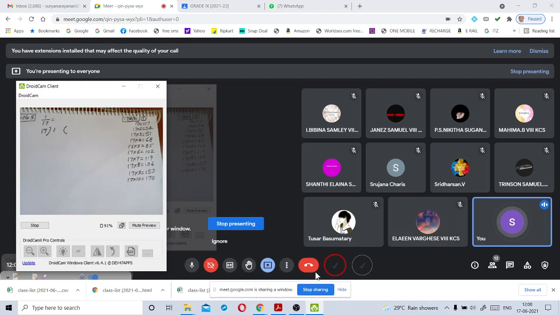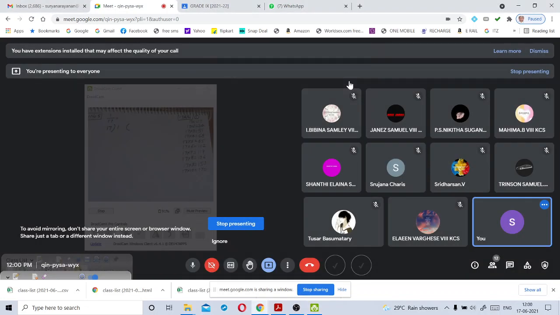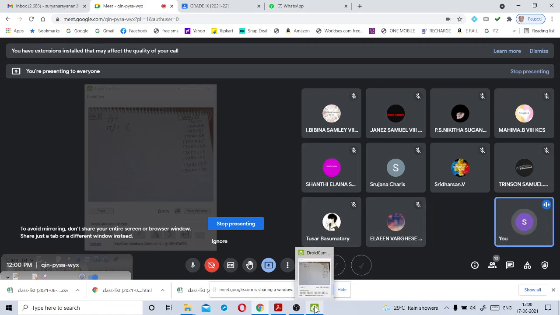Now tell me, Tushar, can you divide 1 by 17? Yes, sir. Tell me how can you divide? How many times does the 17 table go? Sir, we can divide one by one. That only I'm asking. Can you divide 1 by 17? We can't divide because here 1 is a smaller number. 1 is a smaller number, 17 is a bigger number. So in this case, what will you do here? Tell me, my dear Tushar.